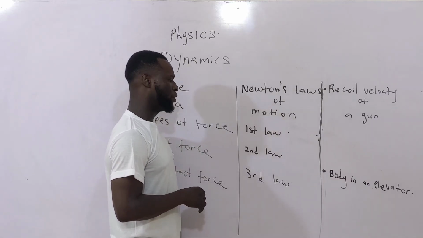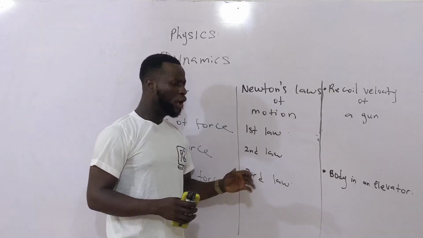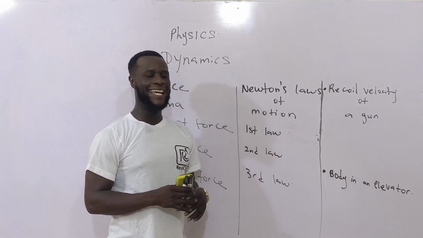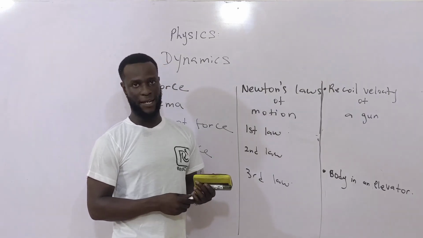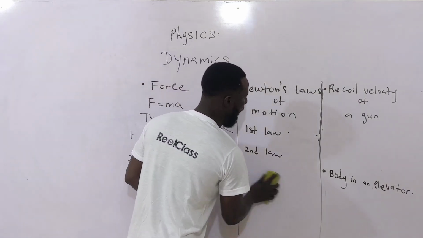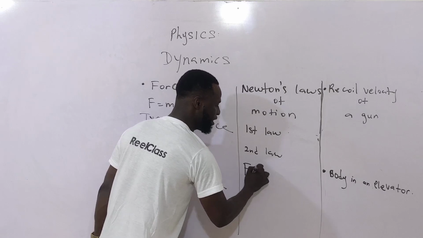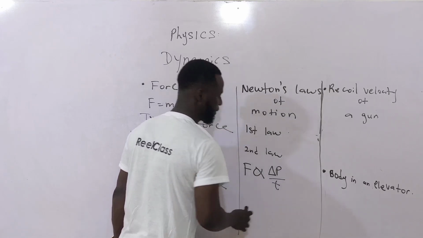Now that we have talked about Newton's first law, let's talk about Newton's second law. Newton's second law states that the force applied to a body is directly proportional to the rate of change of momentum with time. In other words, force F is directly proportional to the rate of change of momentum with time.